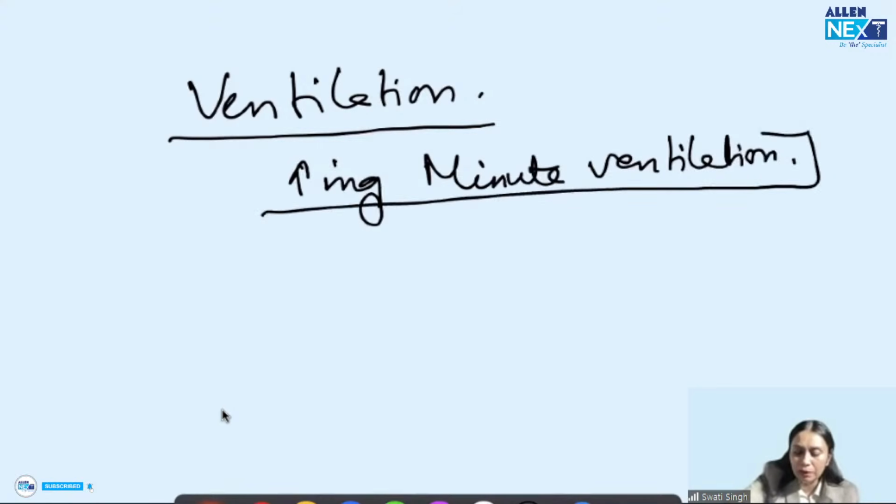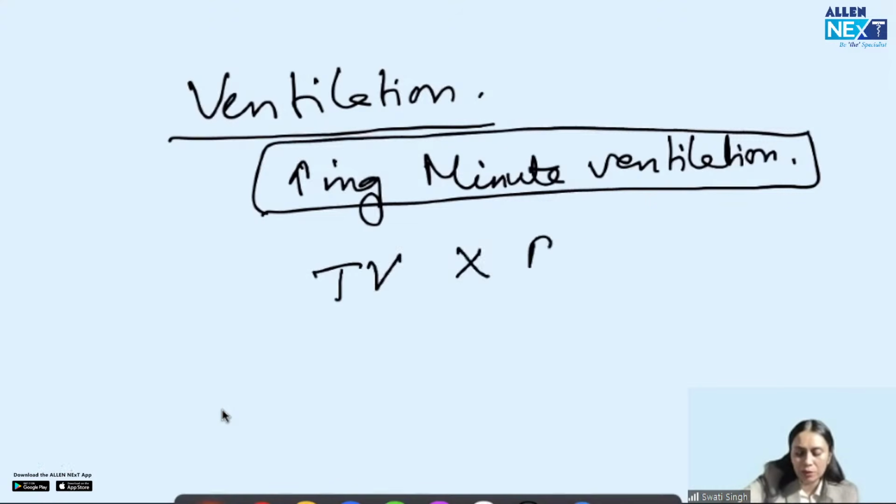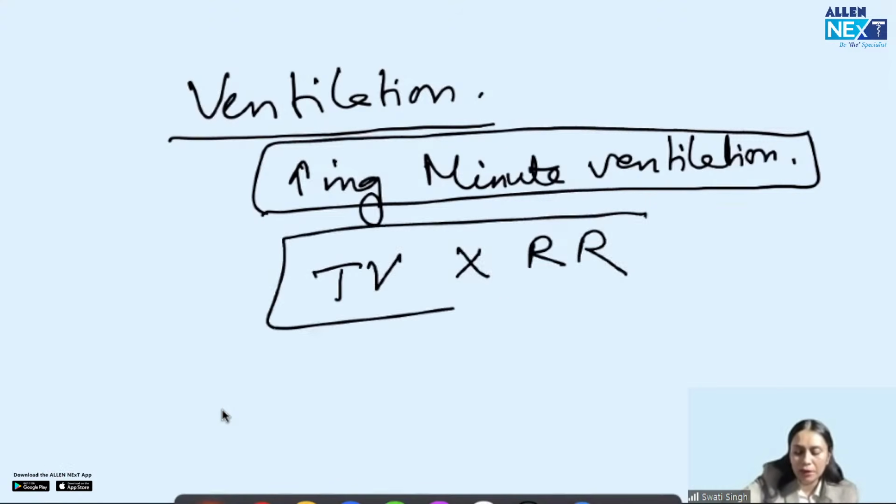How do I increase the minute ventilation? By two things, tidal volume and respiratory rate. By increasing the tidal volume of the patient and by increasing the respiratory rate. So if PaCO2 is increased, I will increase either the respiratory rate or the tidal volume to increase the minute ventilation. These are the setting changes which I will do in this patient. Got it?